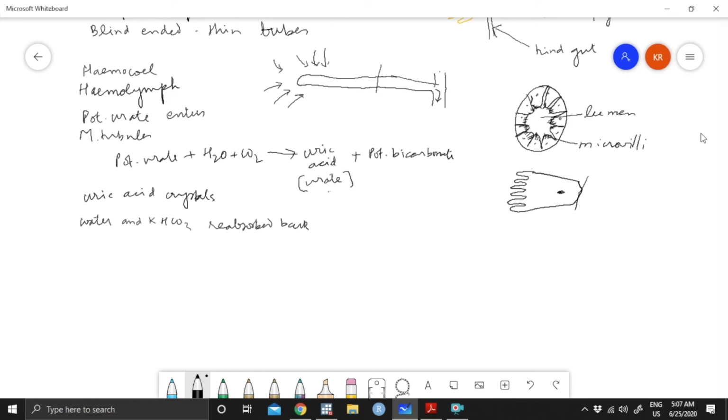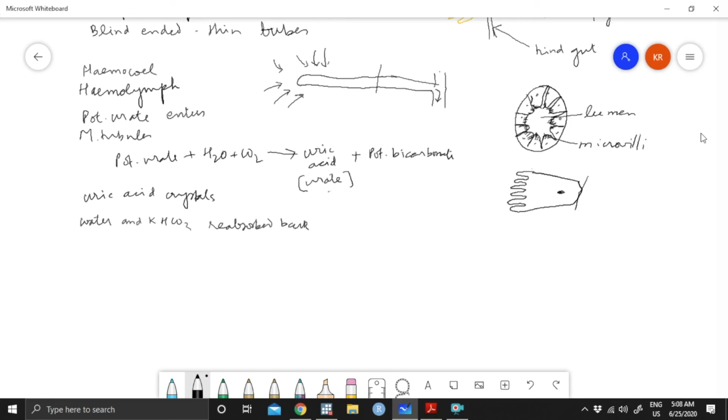There are aquaporins in some cases, and there are salt channels. All these channels help to reabsorb, and all these are functions of the membrane. The salt slowly increases in concentration, goes out and deposits outside.